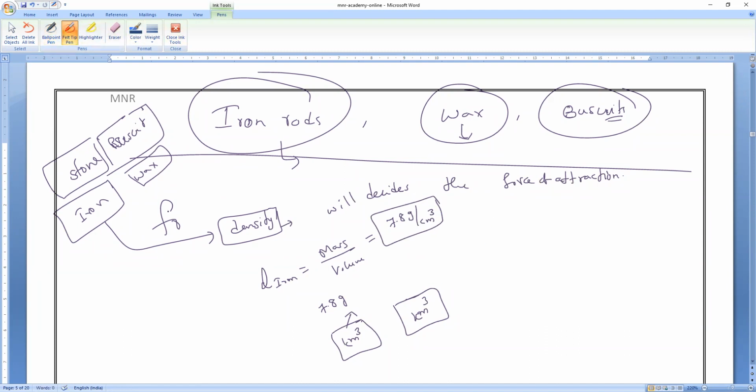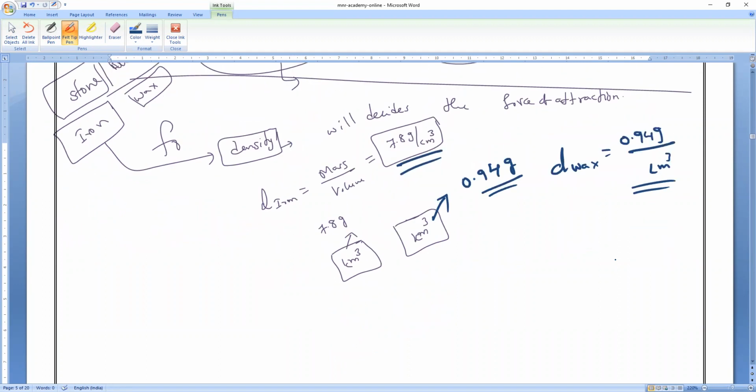But if I take the same volume of wax, it varies from 0.79 to 0.94. Let me take the maximum. So one cubic centimeter of wax is just 0.94 grams. Can you tell me the density of wax? 0.94 grams per cubic centimeter. So who has a strong force of attraction, iron or wax? Iron, because it has a greater density. So density is the main parameter that decides the force of attraction.